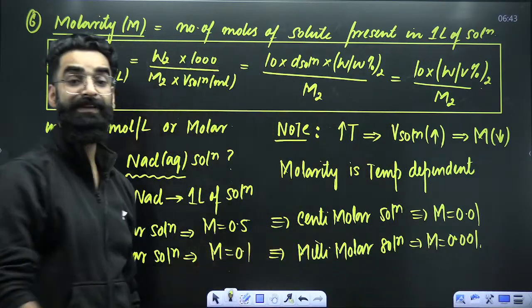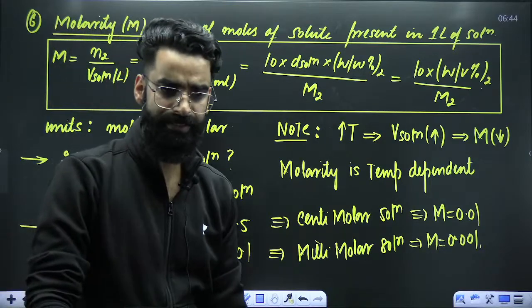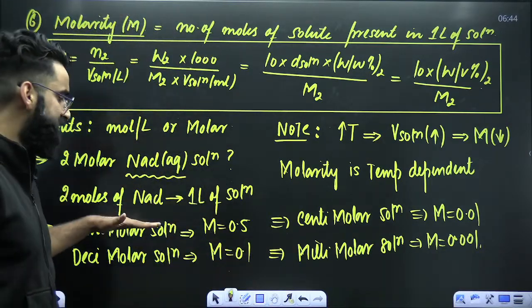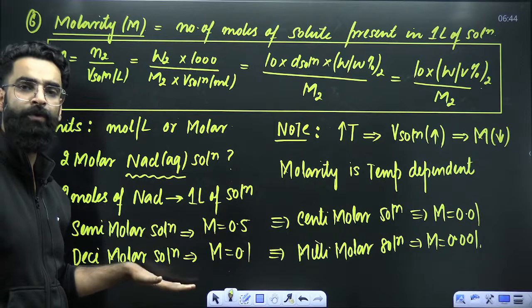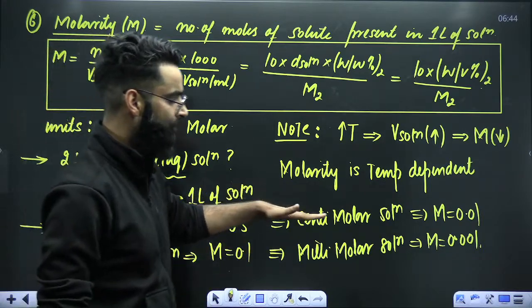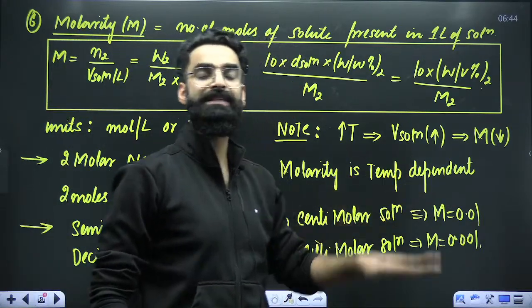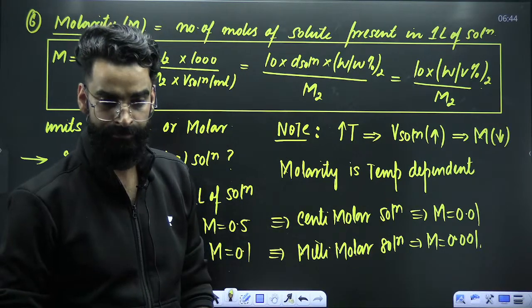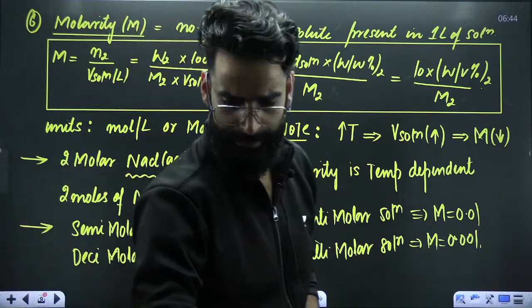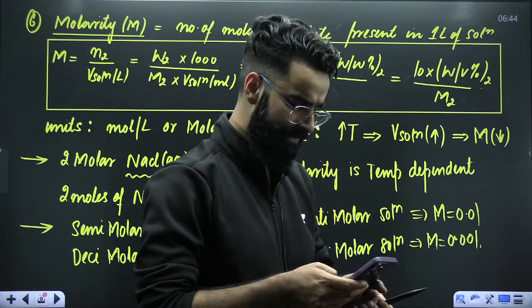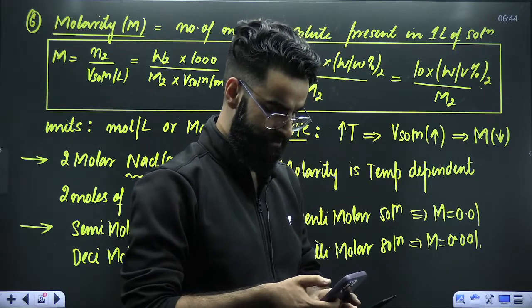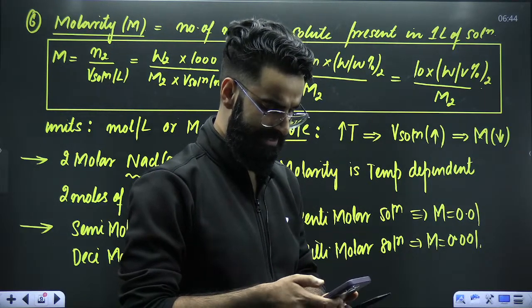Perfect. So be careful with these terminologies as well, right? Semimolar, 0.5. Decimolar, 0.1. Centimolar, 0.01. Millimolar, 0.001. Okay? Perfect, people. Is that clear?